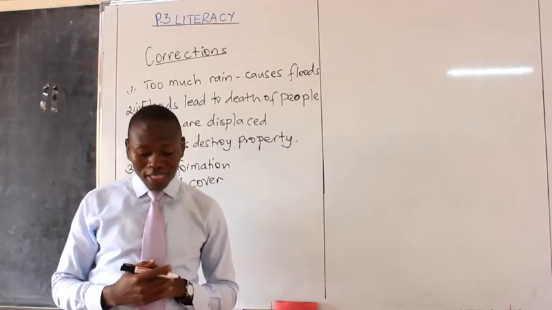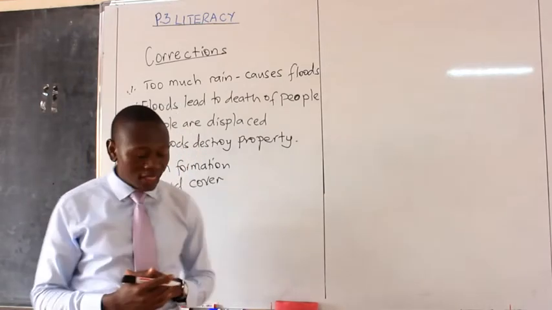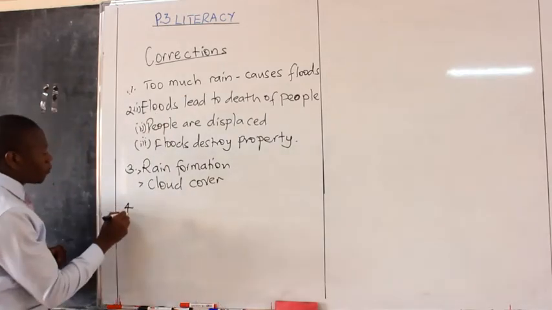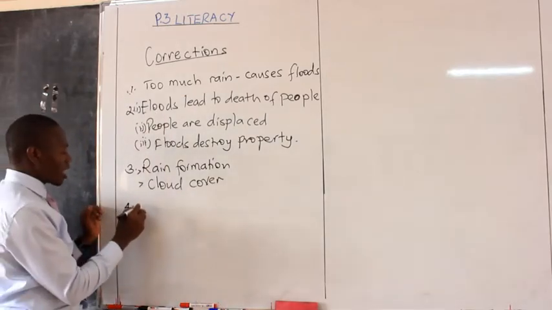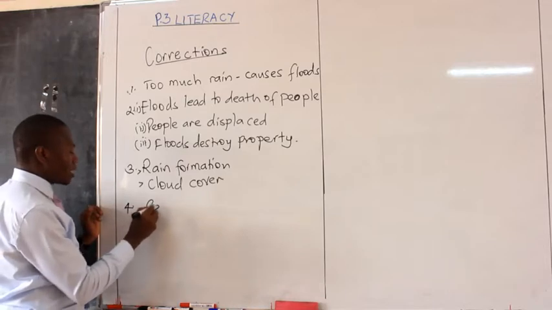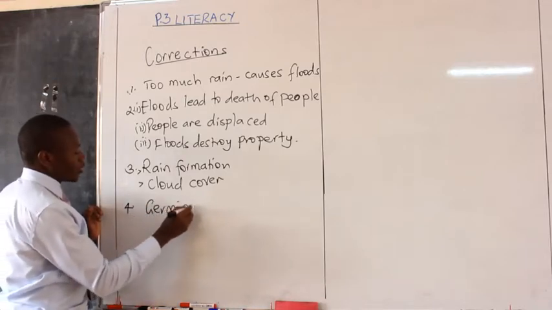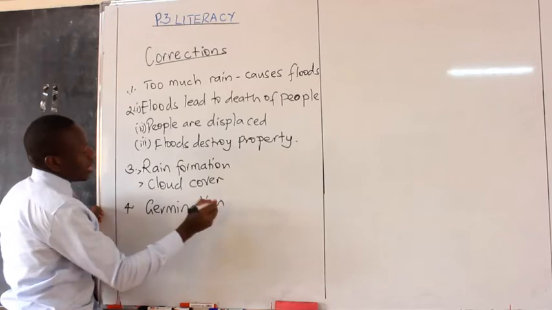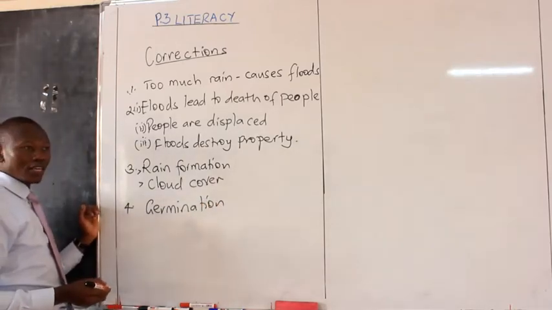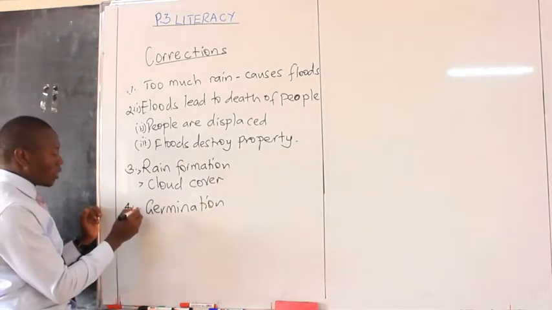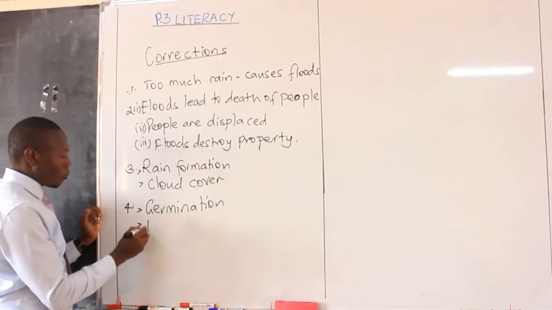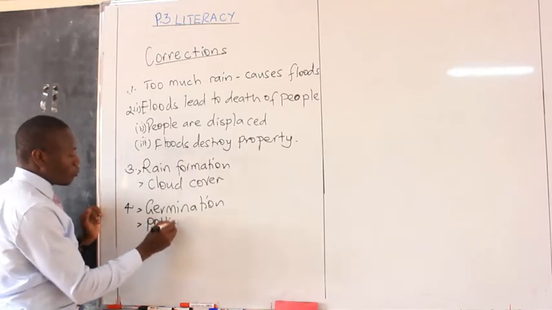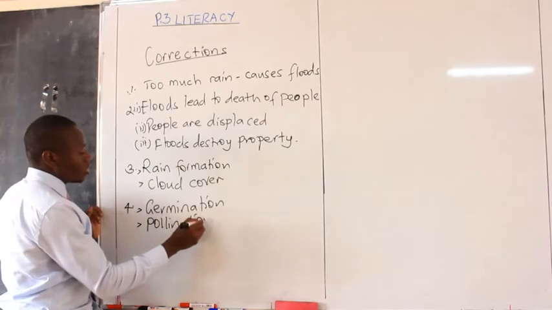Number 4, write down one change that takes place in plants. In plants we shall have changes like germination. Another one, pollination takes place in plants.